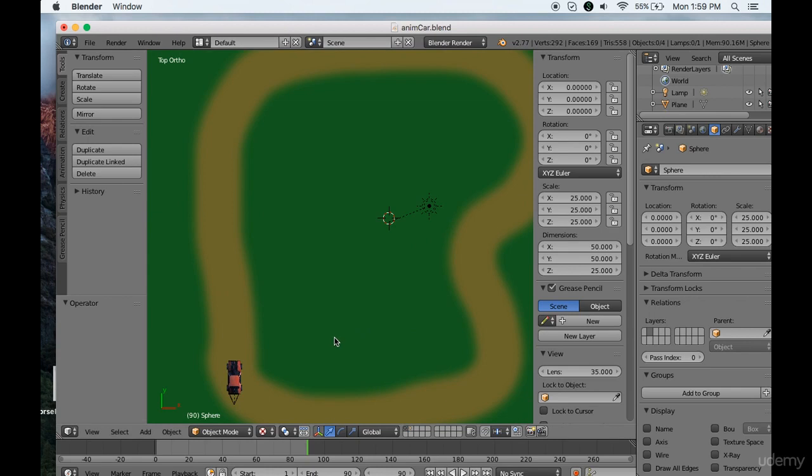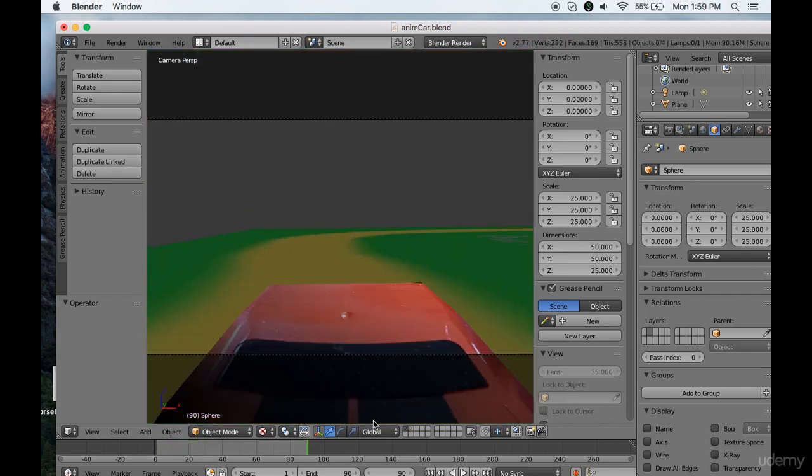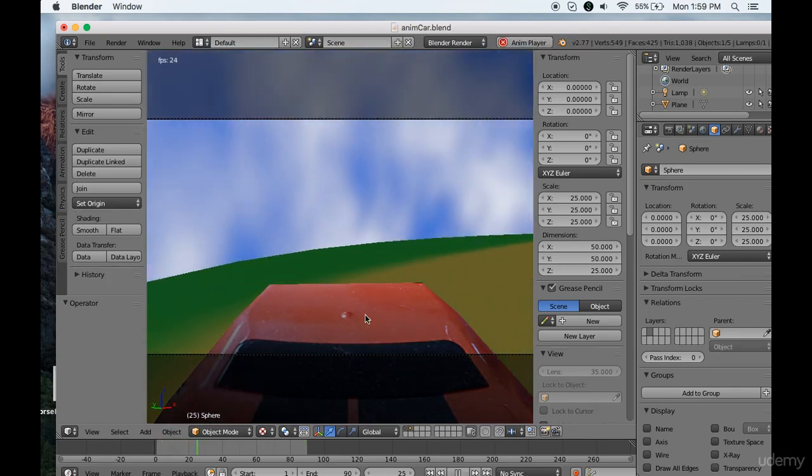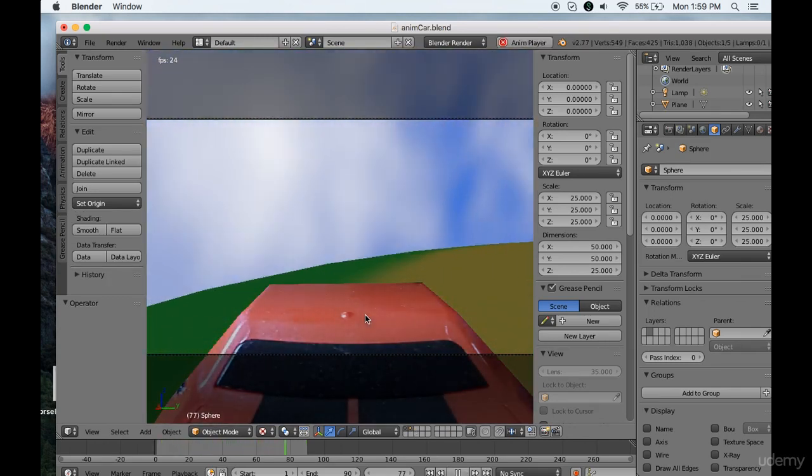And that car that we built before, now I'm going to animate it driving around the track and skidding and so on. Oh, that's cool. But of course, this is a 3D environment. We'll turn the sky back on. We can also see what it's like to be inside the car and driving around.